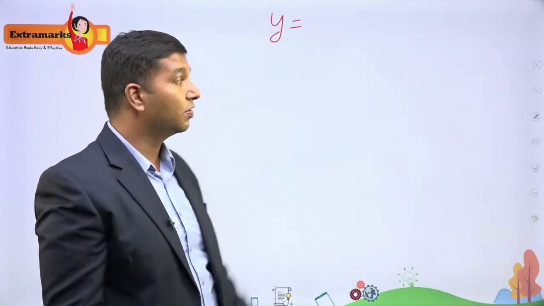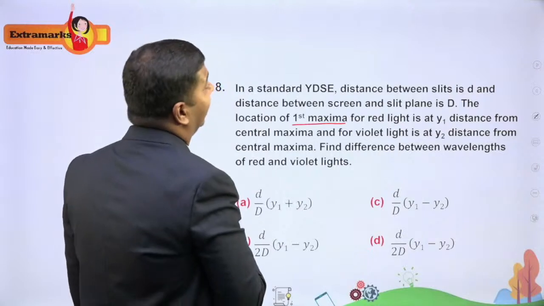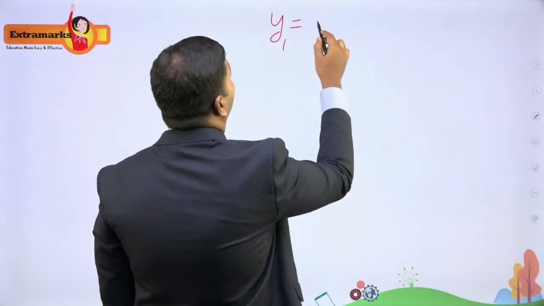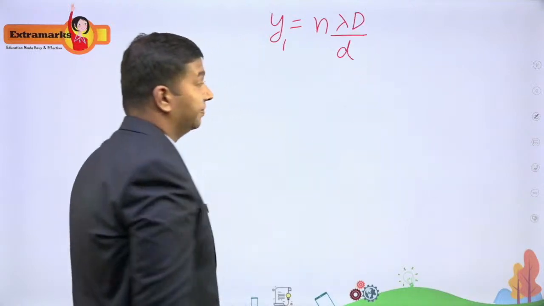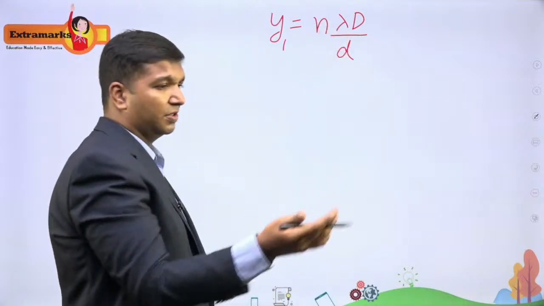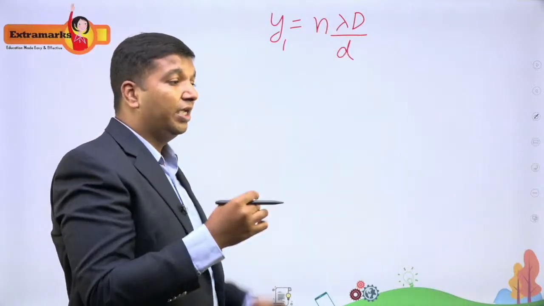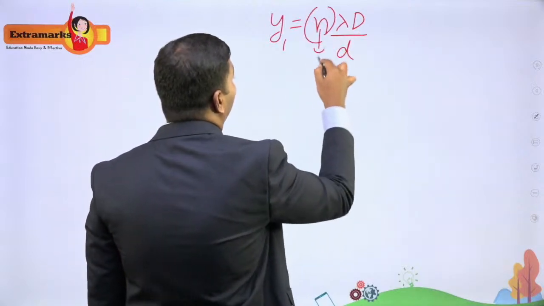So in terms of fringe widths only, we'll say y1. Let me take it for red light. So y1, I'll write it as n lambda D divided by d. Fringe width times the number of the nth fringe from the central maxima, we'll say. They have given n as 1.